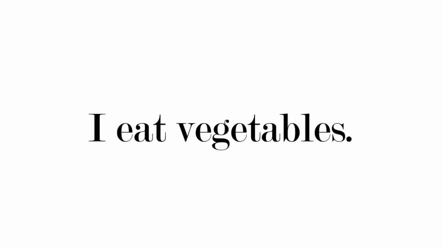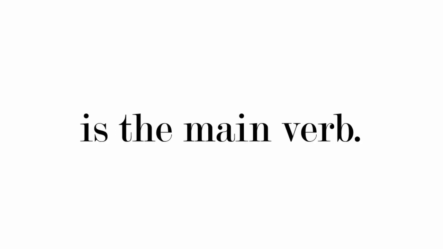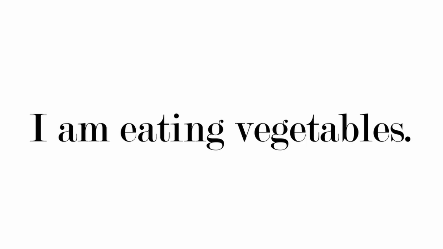Note that there are two types of verbs, the main verb and the auxiliary verb. The main verb expresses the meaning, while the auxiliary verb is used with the main verb, although sometimes the main verb is implied. In the following examples, eat is the main verb as the meaning is on it. Let's have a look at these examples. I eat vegetables. Question: who eats vegetables? Answer: I. So I is the subject of I eat vegetables. Eat is the main verb. I am eating vegetables. Here we've got two verbs.